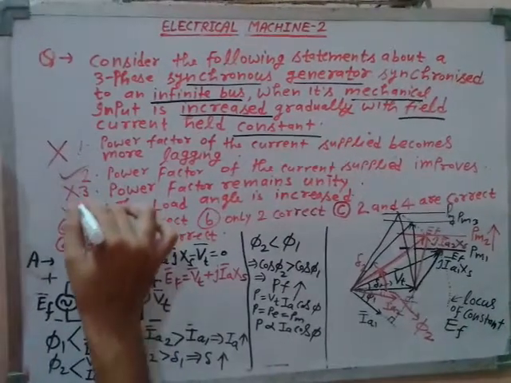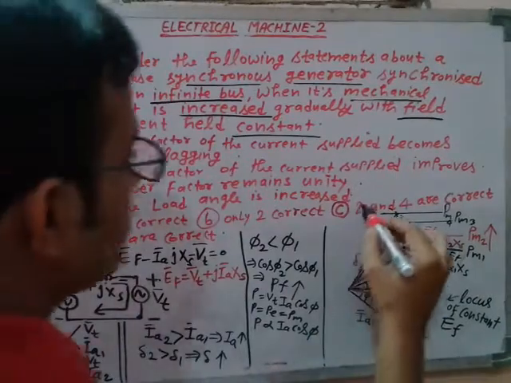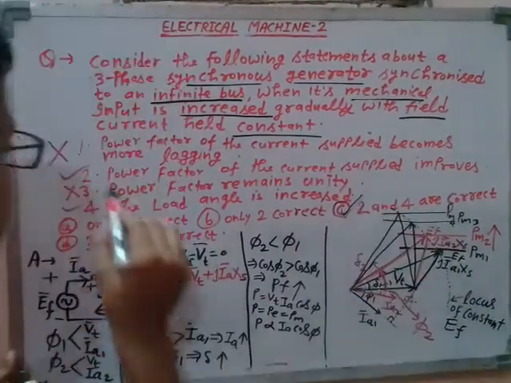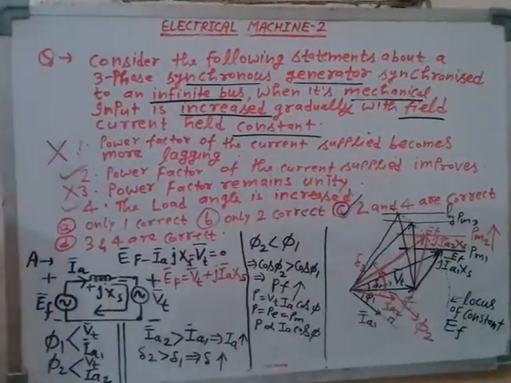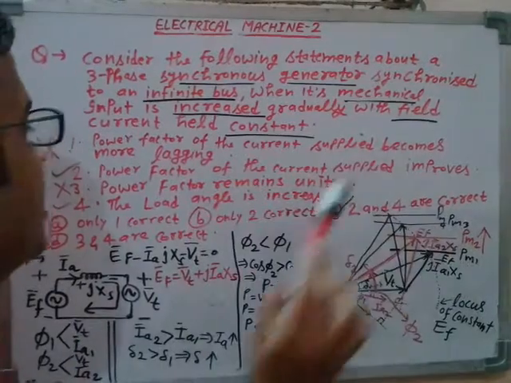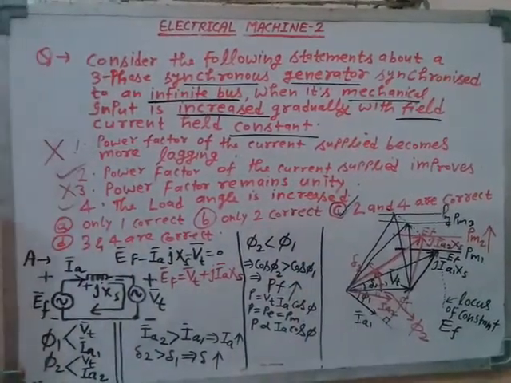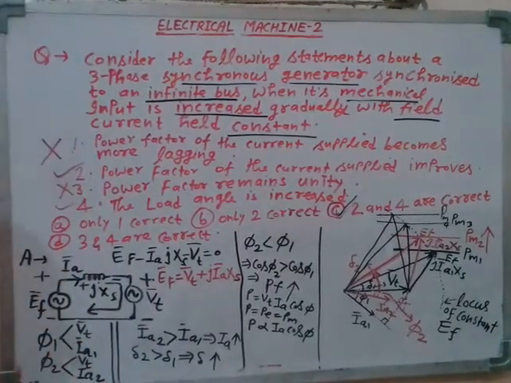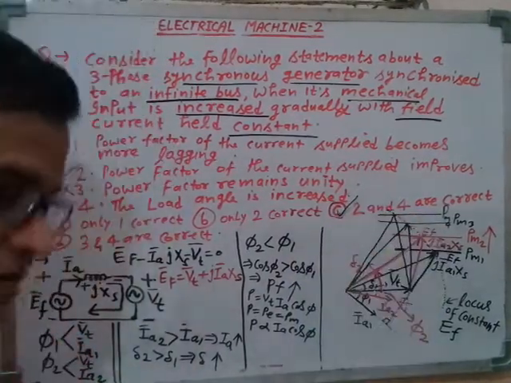So statements 2 and 4 are correct. That means option C is correct, because the second and fourth statements are correct. Power factor of the current supplied improves. Yes, correct. The load angle is increased. Yes, correct. Armature current is increased. Yes, correct. So you can finalize that option C is correct for this question.